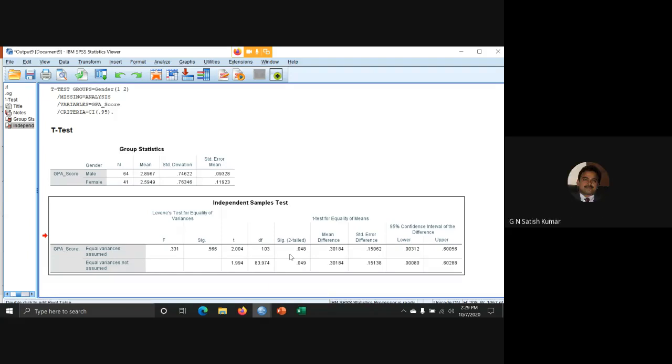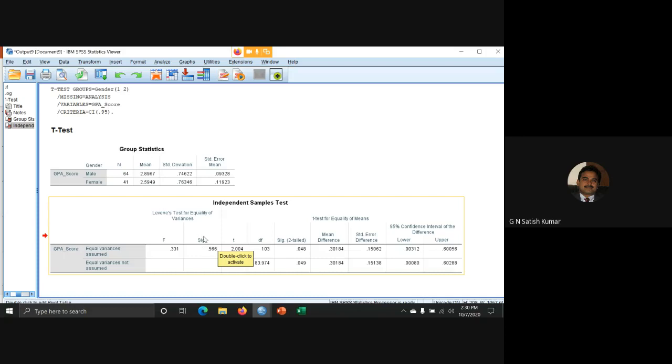Is it okay? For understanding purposes, let me say once again: in this independent sample t-test, we are checking whether equal variance is assumed. We use a test called Levene's test for equality of variance. If this significant value is less than 0.05, equal variance is not assumed, which means the data does not have equal variance.